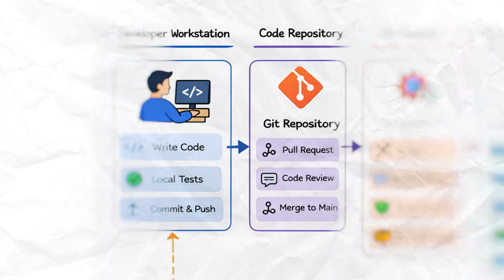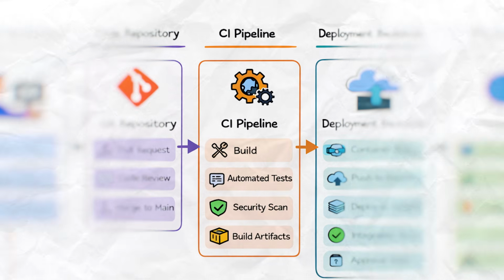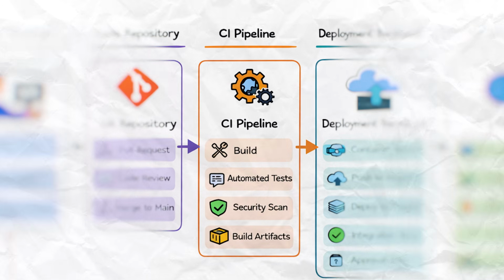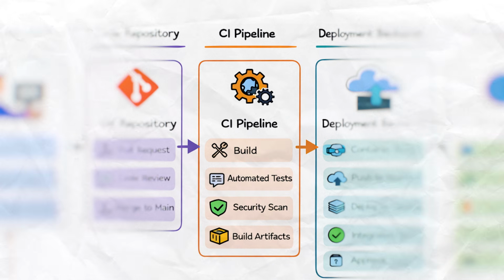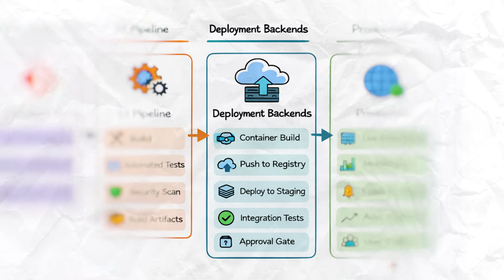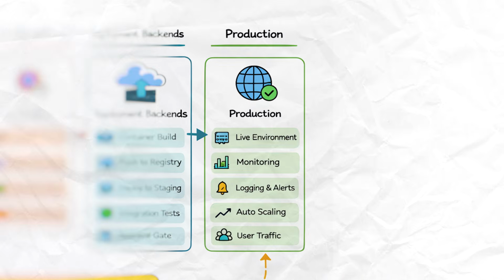In the second part, we'll be going through the whole workflow of the project. Before writing any code or deployment configs, you will understand what services we are building, how do they communicate, and more importantly, how does code move from a developer workstation into the CI pipeline, into the deployment backends, and eventually into production. So the second part is all about understanding how the system flows.